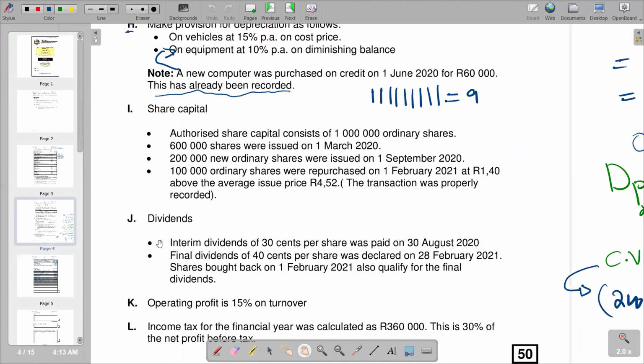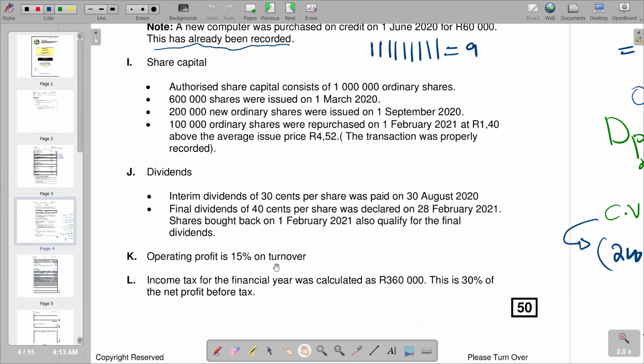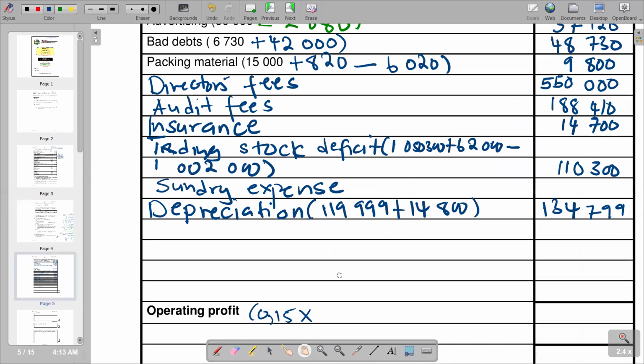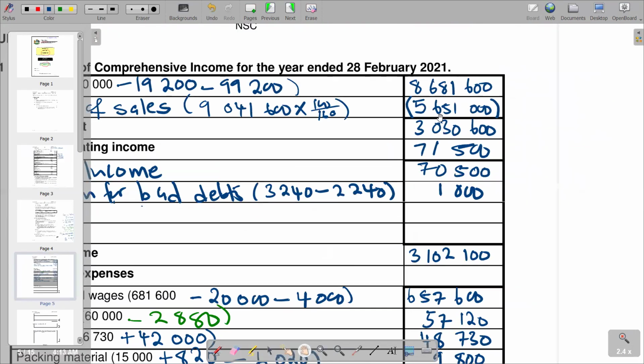So if you come here, you see that K is saying operating profit is 15% of turnover. So it's clear. We come here, we make that calculation by saying 15% multiplied by the turnover amount, which is the figure that we already have here, which is 8,681,600.